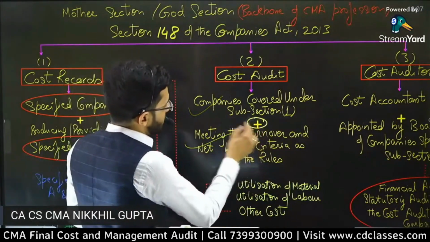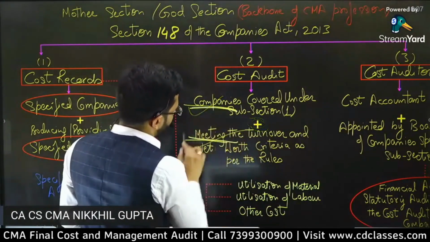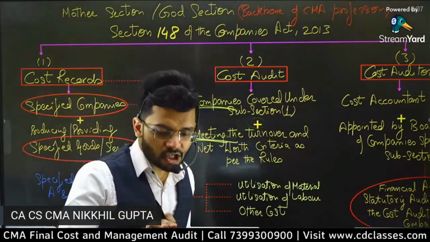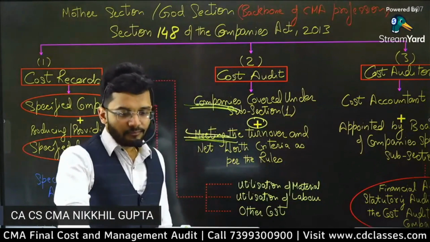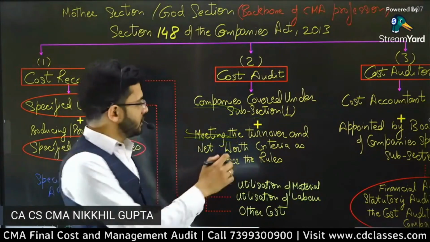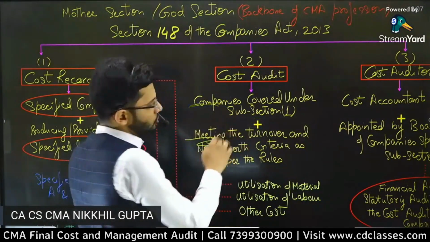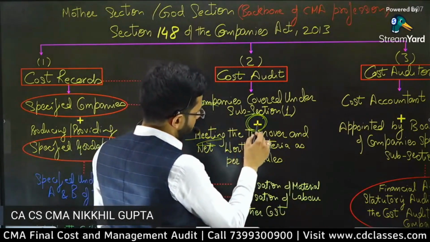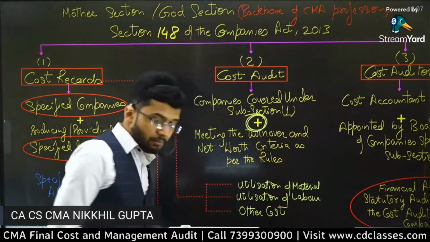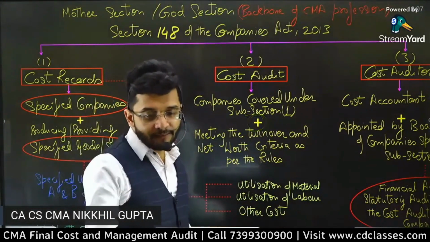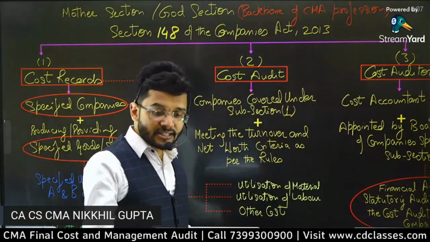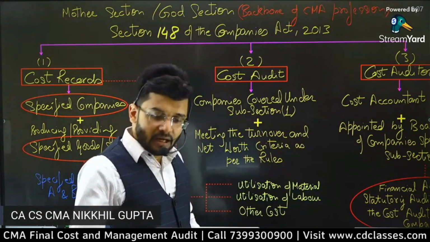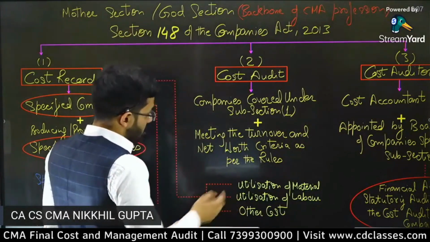What is the meaning of plus? Both the conditions are to be satisfied, or any one is to be satisfied? What is the meaning of this symbol plus? That is what I'm asking. Both the conditions are to be satisfied, or only one can be satisfied. Everyone is saying both. Brilliant, very good answer. Both the conditions are to be satisfied.